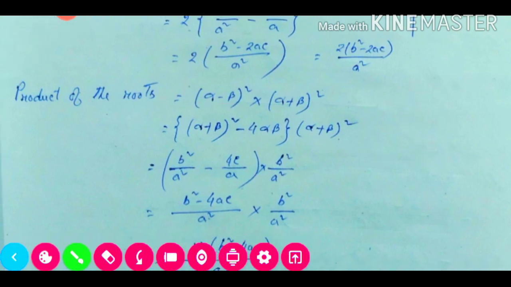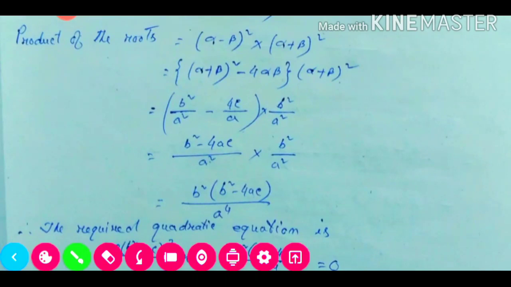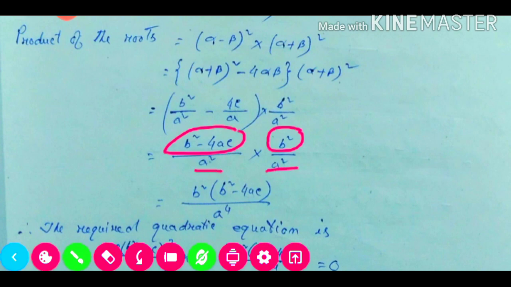Now if we multiply this one, before we multiply this portion, we need to take the LCM. LCM will be a square. So it will be b square minus 4ac divided by a square, into b square divided by a square. Now we need to check whether any common factor is there, so we multiply numerator into numerator, this portion into this portion. So it will be b square into b square minus 4ac, divided by a square into a square, which is a to the power 4.